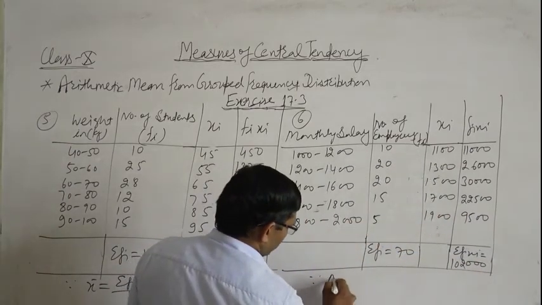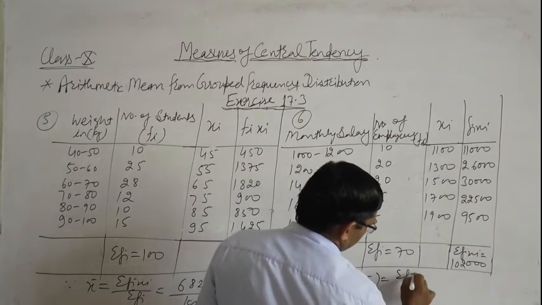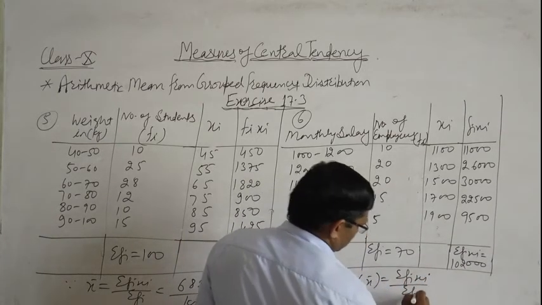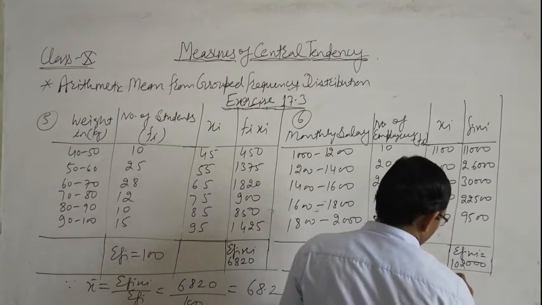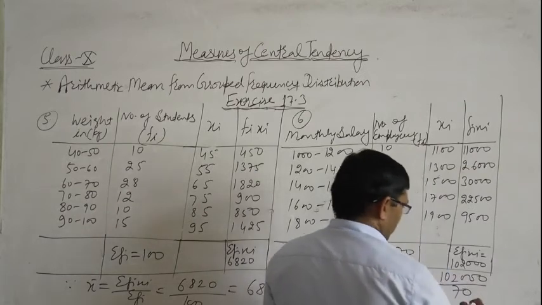Again we know that arithmetic mean x bar is equal to sigma fi xi upon sigma fi, which is 1,02,000 divided by 70.